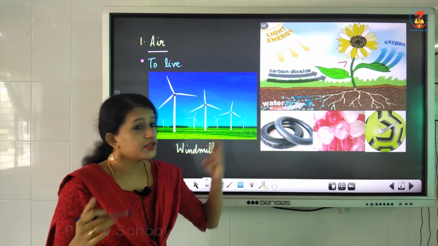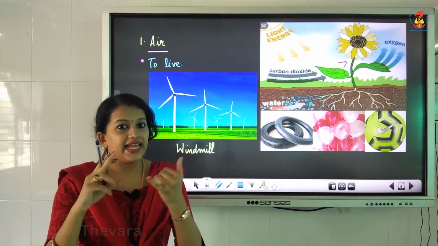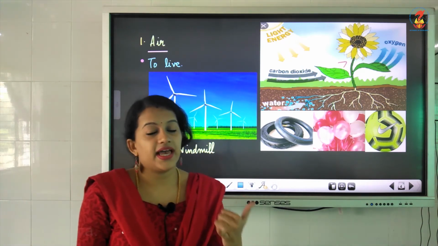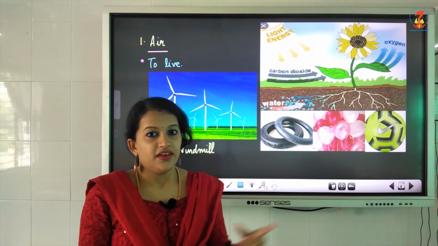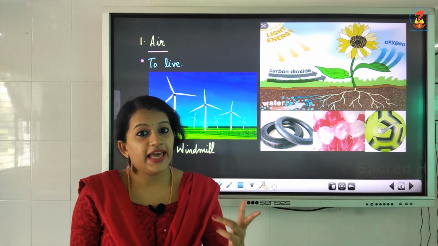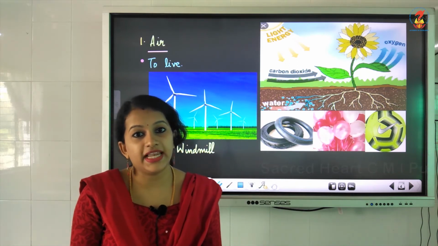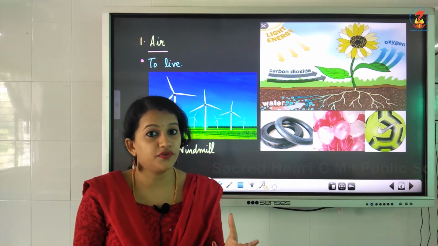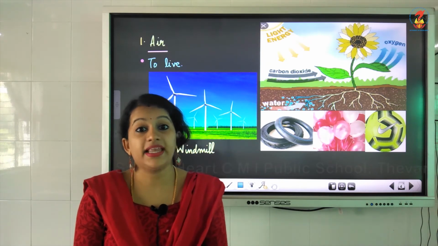Then we also use air to fill certain items, isn't it? Like the tires, isn't it? Tires or tire tubes of vehicles, we fill air in that. The balloons, isn't it? We fill air in that. Then the football, we fill air in that. Air is used to fill a football. So like that we use air in many things.